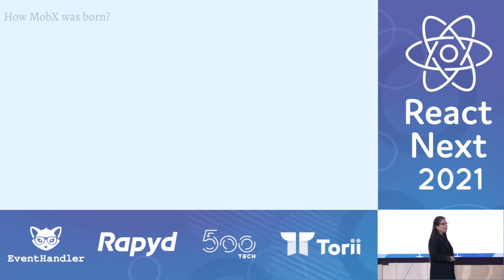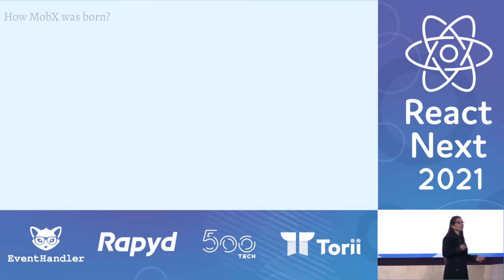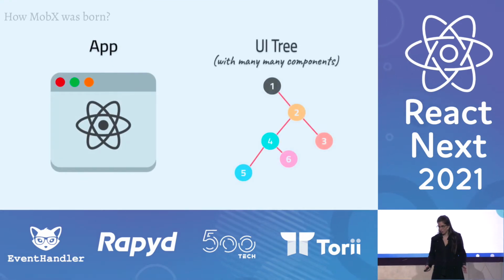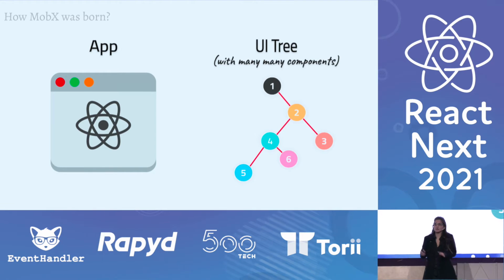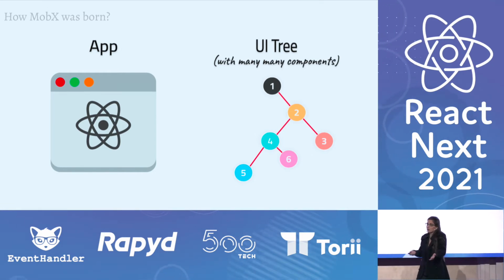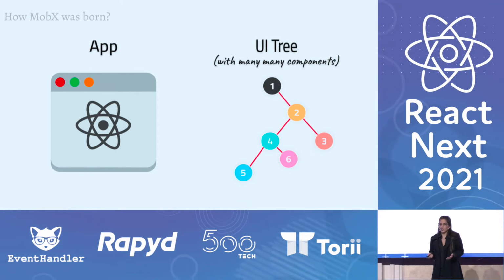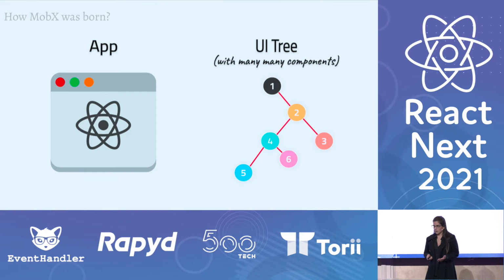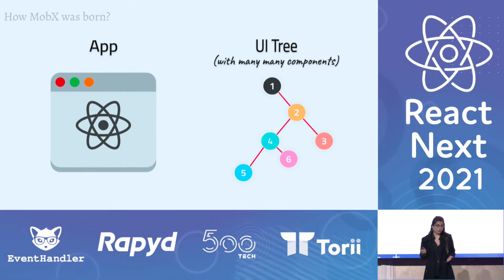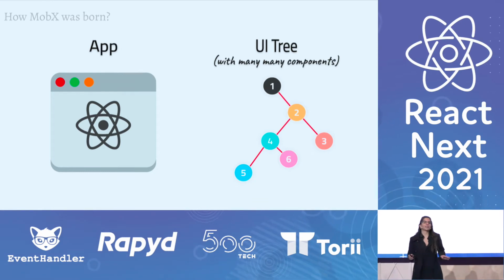So, a long time ago, at a company called Mendix, there was an app with many components. They had so many components that the fact that React re-renders a component whenever one of the props gets changed caused them a lot of unnecessary rendering and therefore very serious performance issues. The team had no choice. They had to find another way.